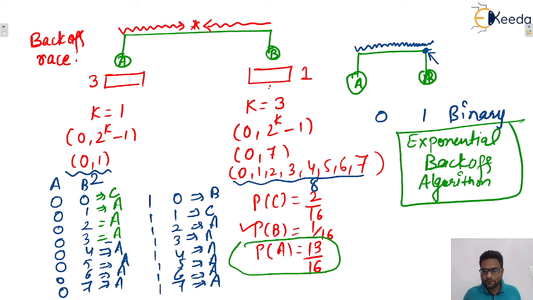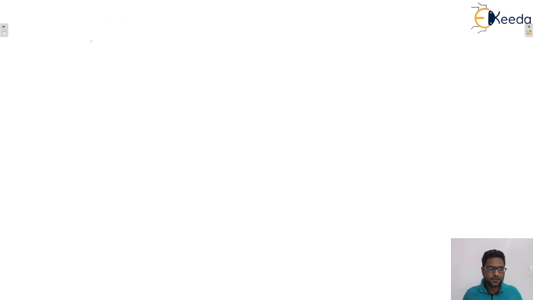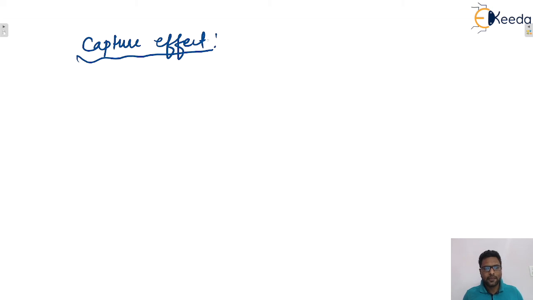What does capture effect mean? Capture effect means that if A won initially, then in the successive backoff races A will have a higher probability of winning than B. That is known as the capture effect, nothing else. Okay, I hope this one is clear to everyone.